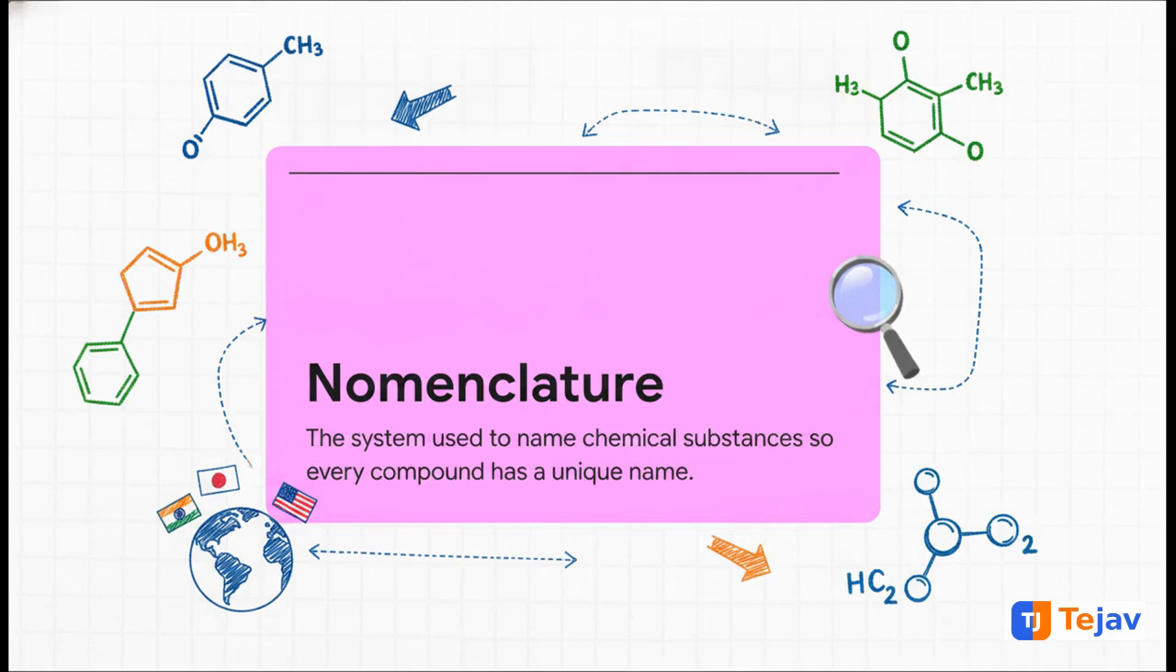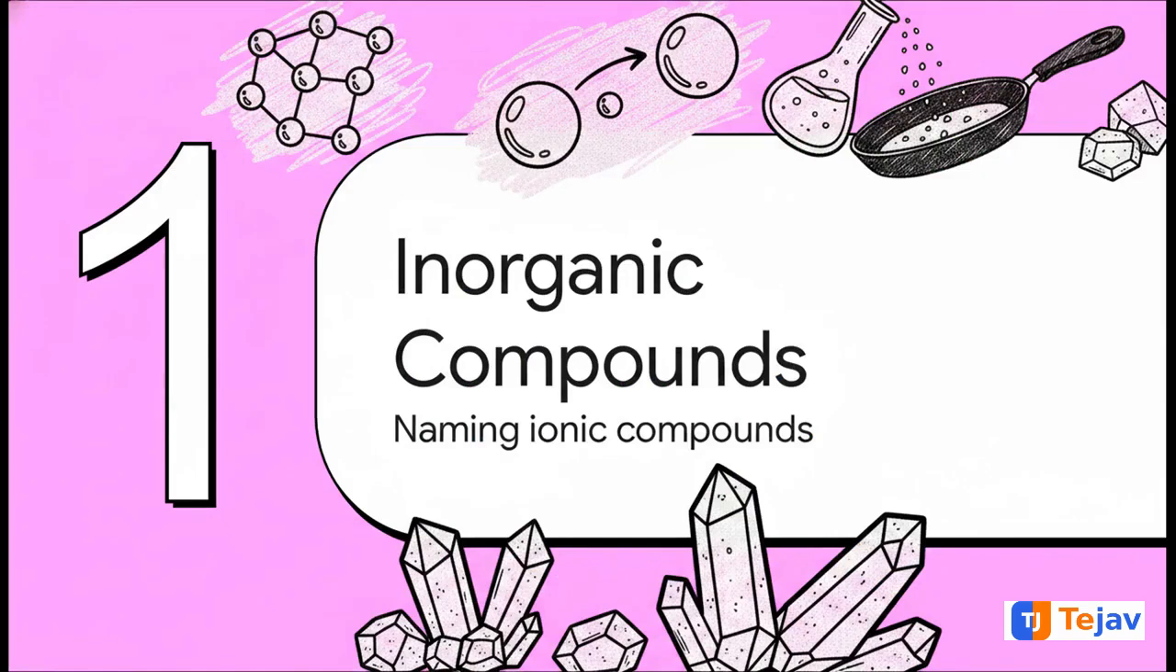Nomenclature is simply the universal system scientists everywhere use to uniquely name chemical substances. Think about it. Imagine if chemists in India, Japan, Germany, and the US all used totally different names for the exact same chemical. Communication would literally be impossible. This system ensures that when a scientist hears a name, they know exactly what compound they're dealing with. It's a universal language.